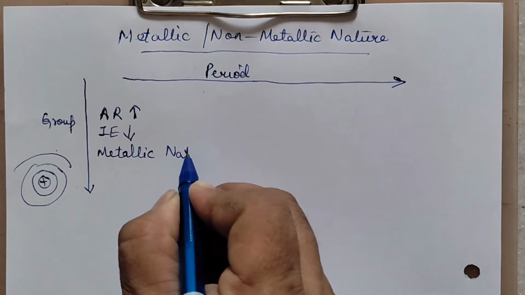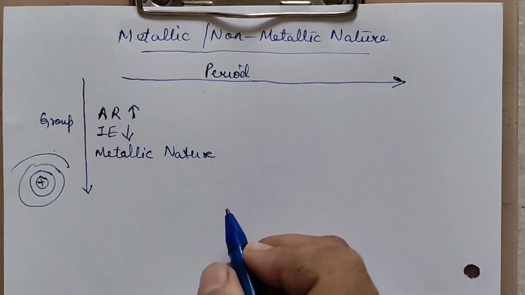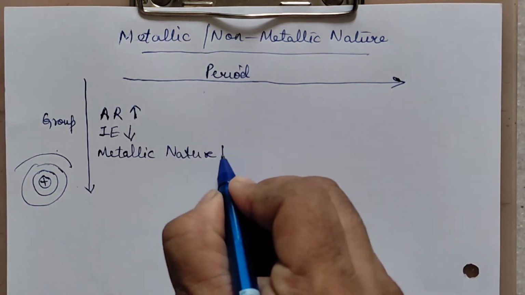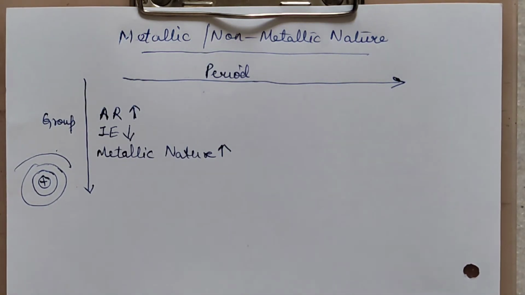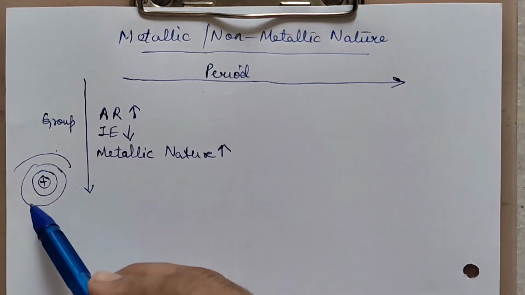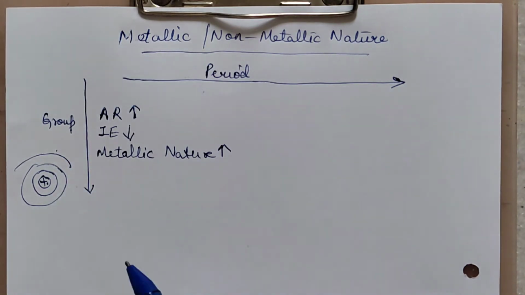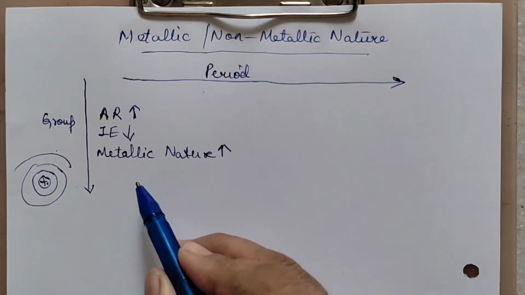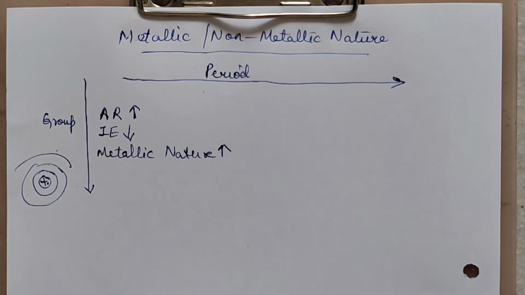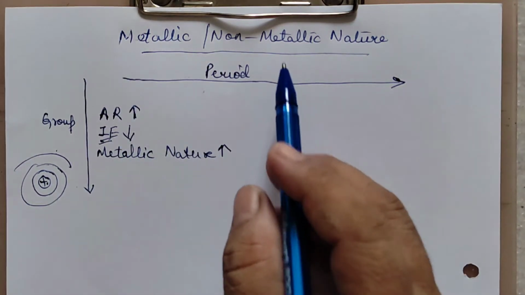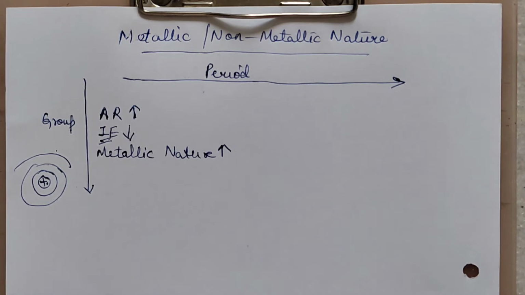So we can say that down the group, that is applicable for any group. For all the groups this is applicable, okay? So metallic nature down the group increases. If you are asked why it is increasing, because the distance is increasing, hold of nucleus over the last electron decreases, so they are able to lose electrons more readily, and metals are those which can lose electrons readily. So for metals we will talk about ionization energy. When we are talking about non-metals, we will say the gain of electron.